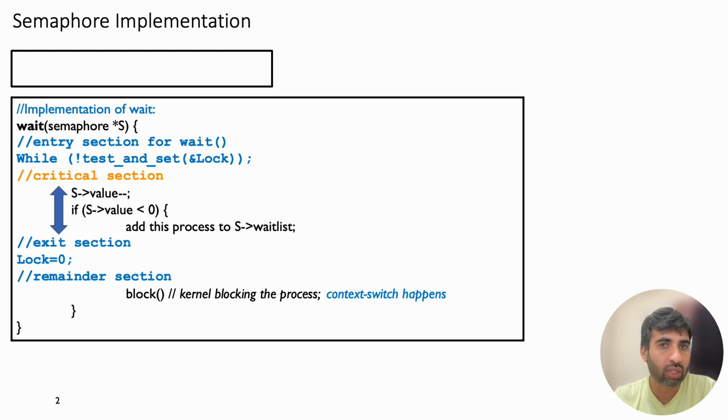Notice something interesting happens here. The potentially expensive operation, blocking the process, is not performed while holding the spin lock. Instead, the spin lock is released first, and only then does the kernel perform the context switch. This minimizes the amount of time that other processors must wait to access the semaphore.